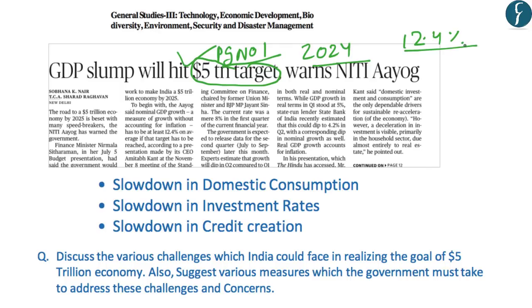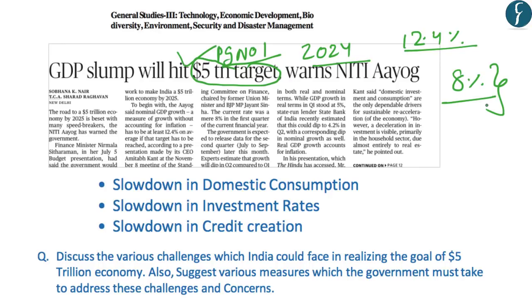However, as reflected in the current GDP data, the nominal GDP growth rate in the first quarter of this financial year was hardly 8%. And besides the data of the first quarter, there are fears that in the second quarter the GDP growth rate may see a further slowdown.